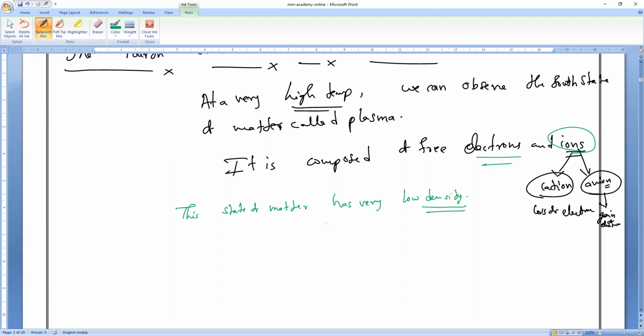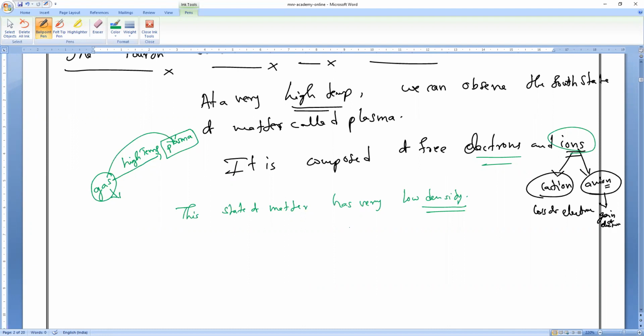Now you remember, it is like a supersaturated gas. Suppose you have a gas. If you keep on heating it to extremely high temperature, we will get plasma. That is the difference. A gas already has low density, and plasma comes after the gas with again high temperature. So does it have low density or high density? Low density. Understood? On Earth, this is the fourth state of matter. But if you go to the universe, this is the first state of matter.